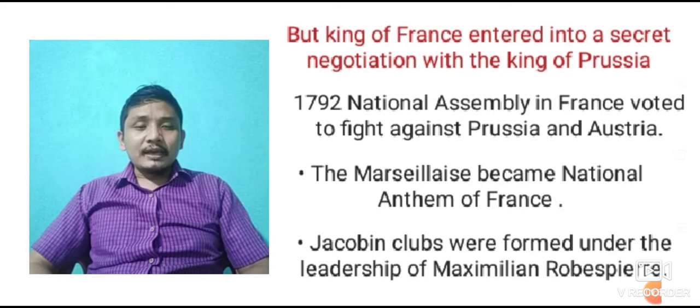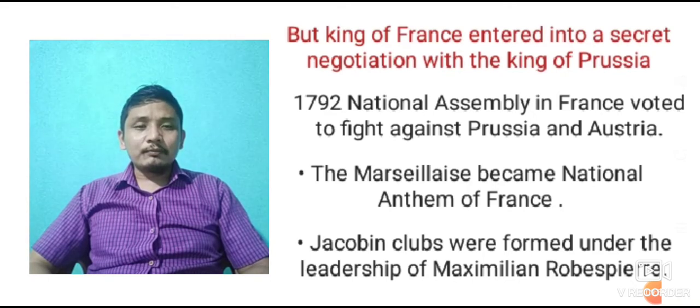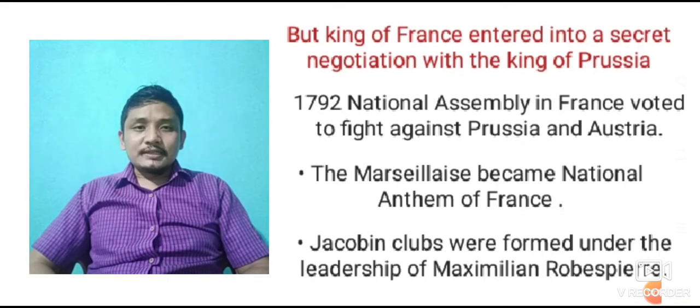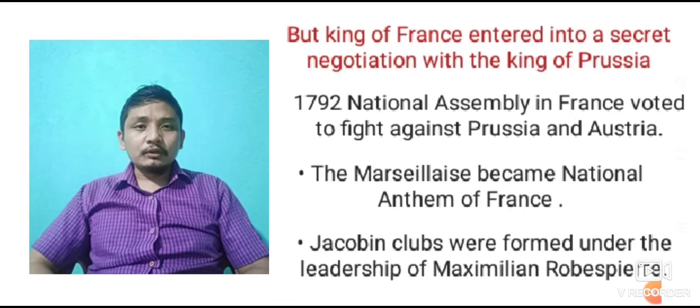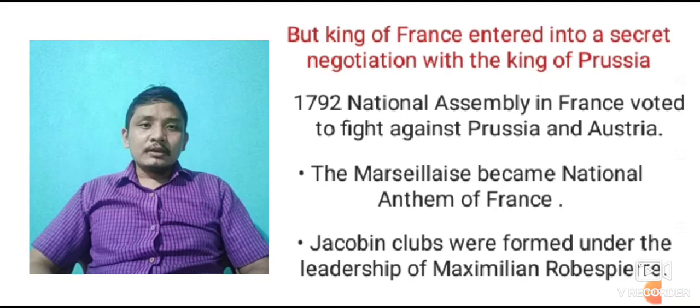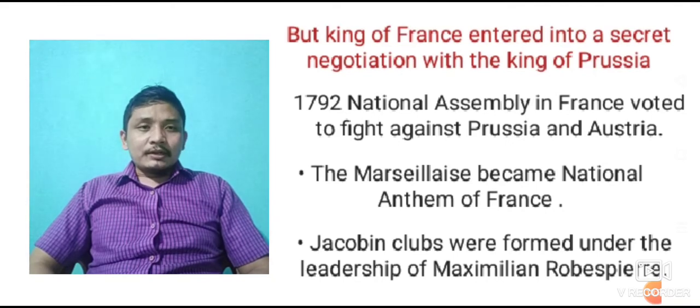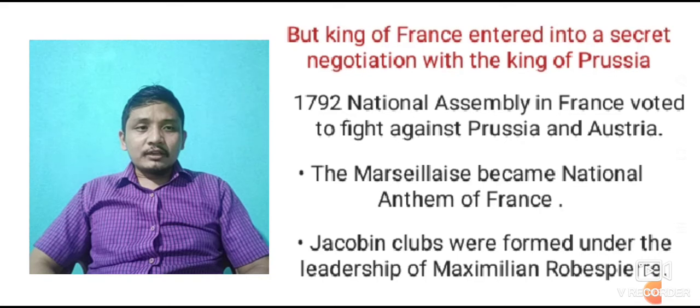They wanted the absolute monarch. That means they were supporting Louis XVI, King of France, to bring back the absolute monarchical form of government in France. That's why the National Assembly of France decided to fight against Prussia and Austria, because they were supporting Louis XVI to bring back absolute monarchy.